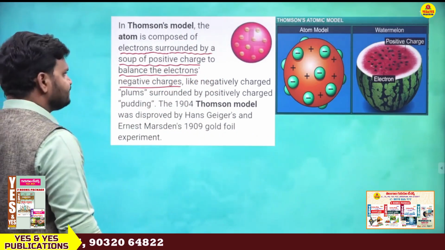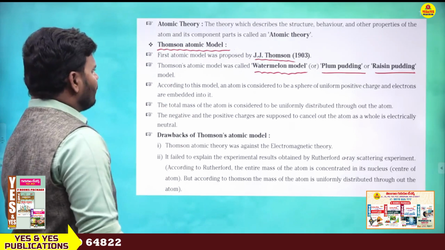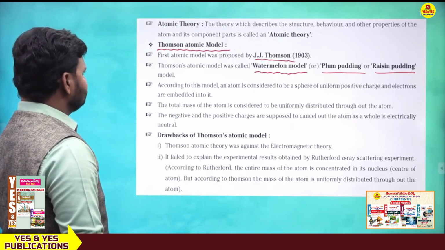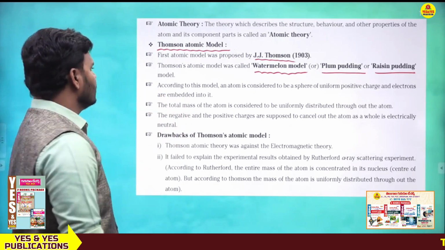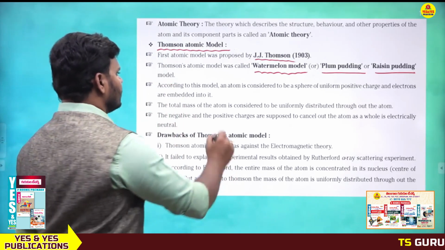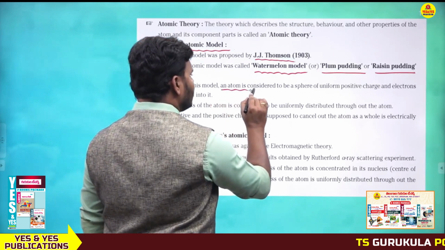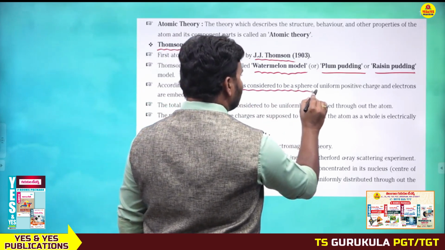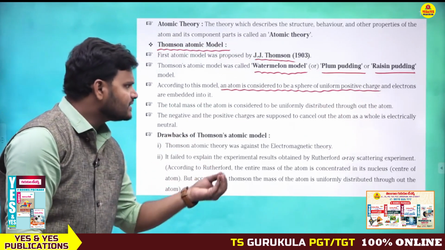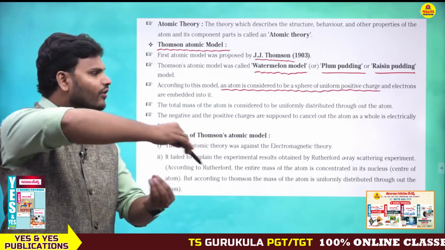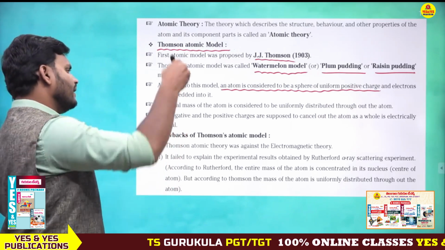Just have a look, Thomson atomic model. The first atomic model was proposed by J.J. Thomson. Thomson atomic model was called the watermelon model. According to this model, an atom is considered to be a sphere of uniform positive charge and electrons are embedded in it.